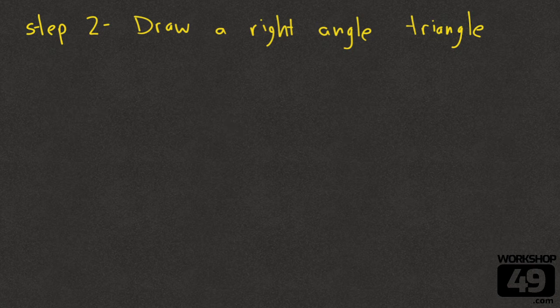A single right angle triangle is all that we're going to be left with here. We start off at wherever we want to begin our origin. We first move to the right. How much do we move to the right? We are going to be moving to the right 234.73.